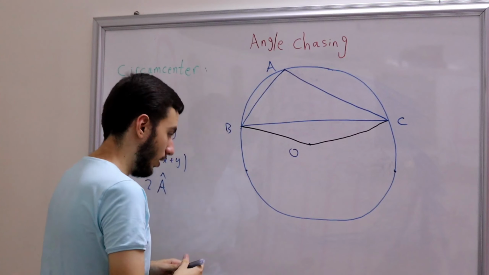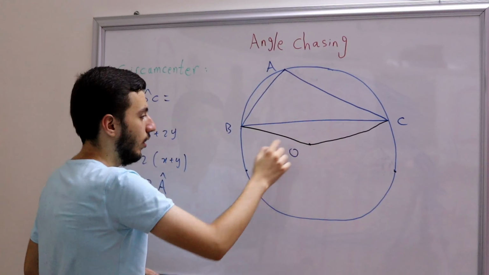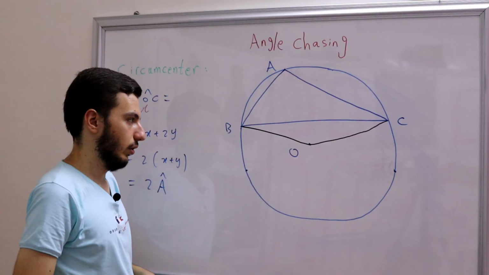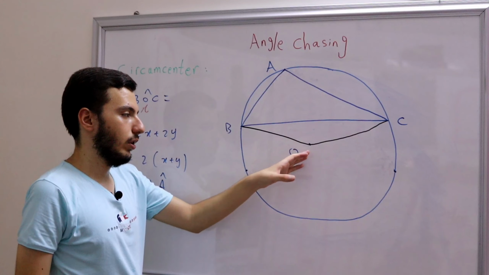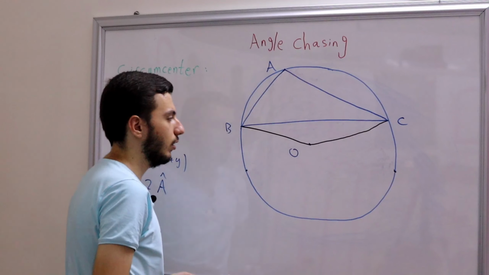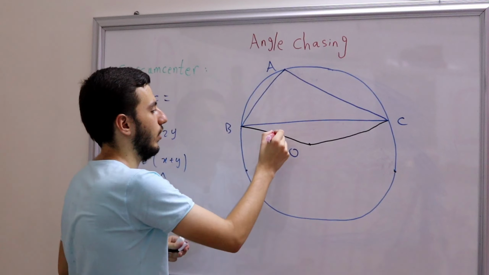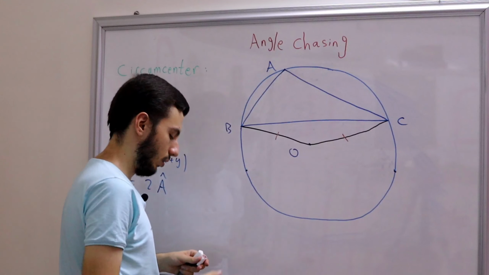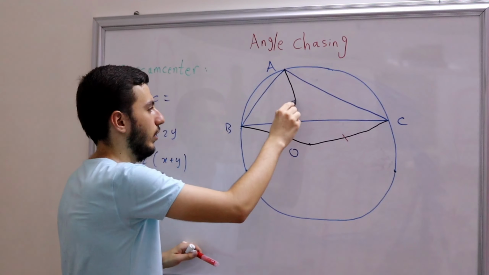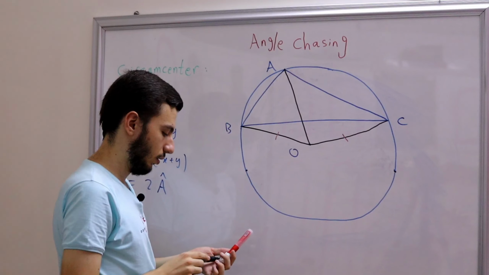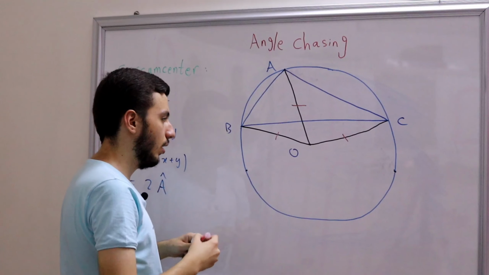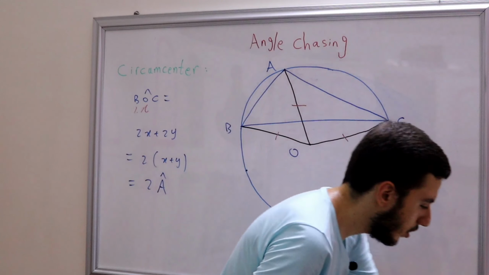And guess what? Now we need to find this angle BOC, this one. Okay, clearly now this is not 2A, clearly. So let's find what is the value of this one. Well, actually, luckily, we can still apply the same technique here. So we know that this one is the same as this one, right? Okay, and of course, we can do the same thing. Connect OA, and we still have this one. It's the same. Now we just need to find the angles here.